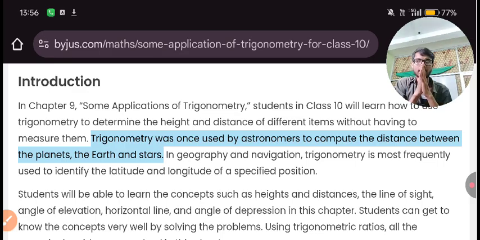So I am assuming that yes, he would be able to find the distance between them. So how? It became possible because he used trigonometry. We can use trigonometry to find the distance or height of objects when we are not able to apply measuring tools, for example, a scale. In that case, you will use trigonometry.